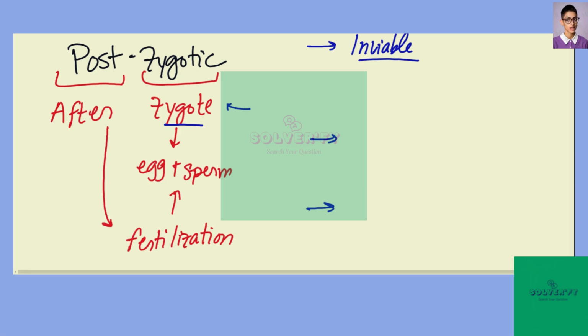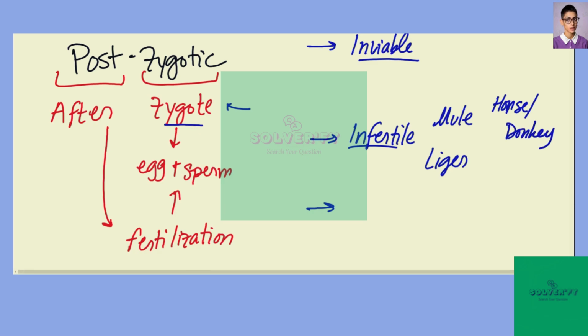The second option is that the offspring can be infertile, or unable to reproduce, which we call sterile. These are organisms such as mules, or you may have heard of the liger. The mule is the mate between a horse and a donkey, whereas a liger is the pairing between a lion and a tiger. In both of these cases, the organism is able to survive, but when a mule and a mule try to reproduce, they are unable to produce another mule offspring.